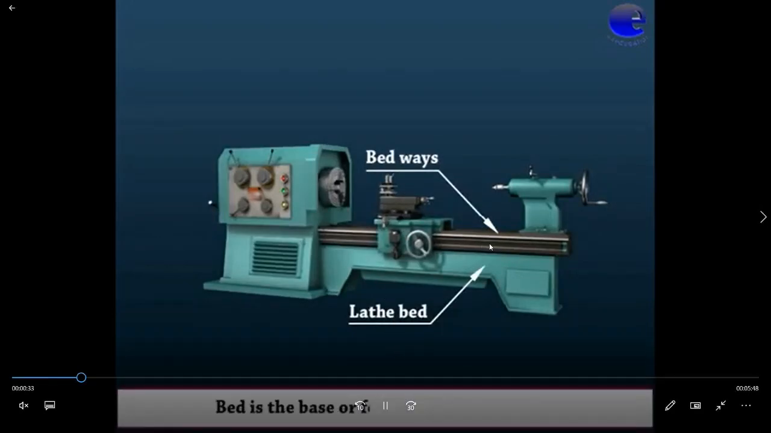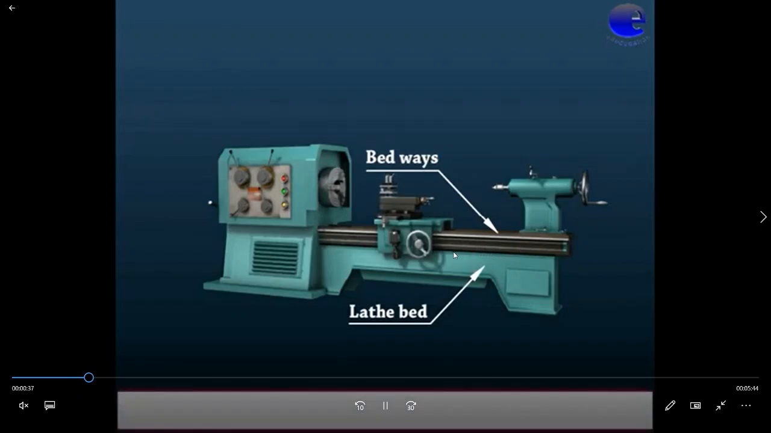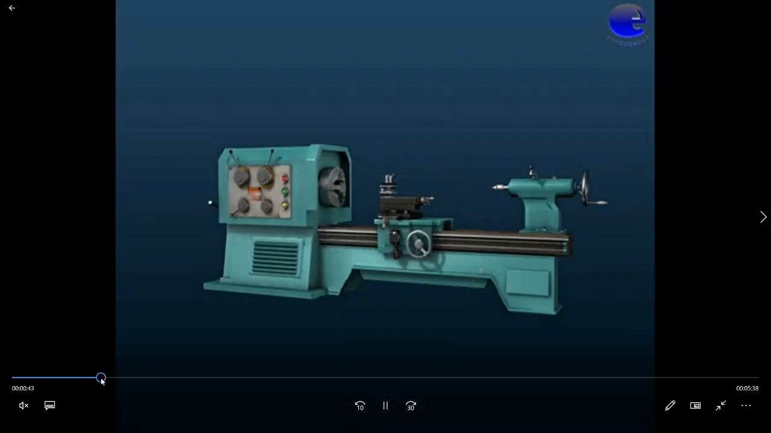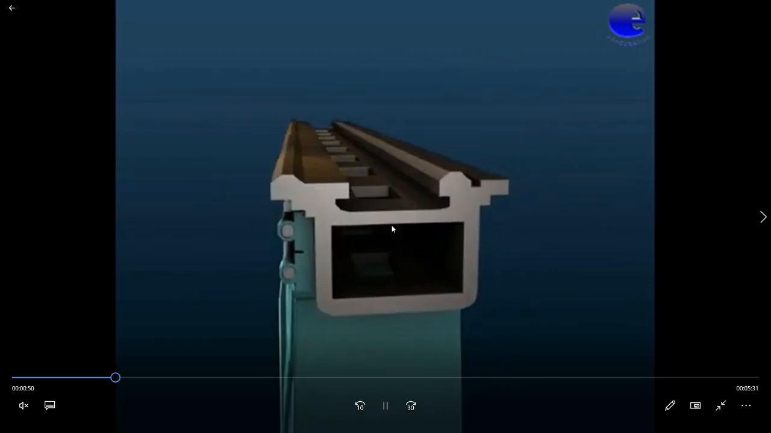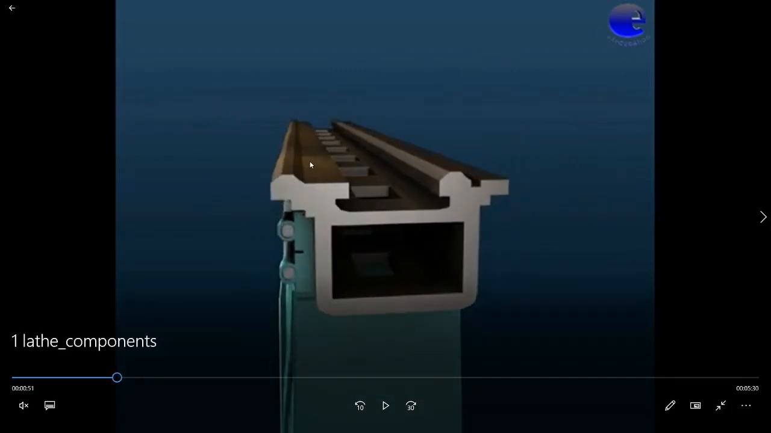And upon the lathe bed the bed ways are mounted for easy movement of the different components which are mounted on the lathe machine. You can see these are the bed ways, also called guide ways, on which the components can move linearly.